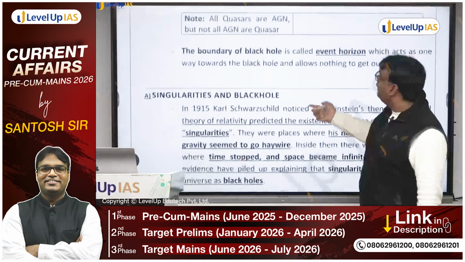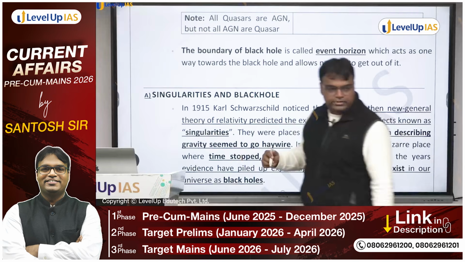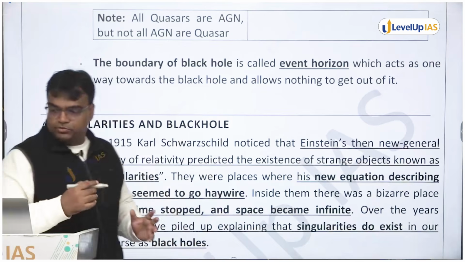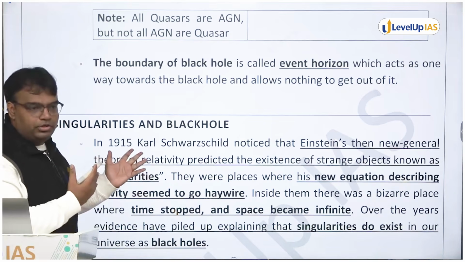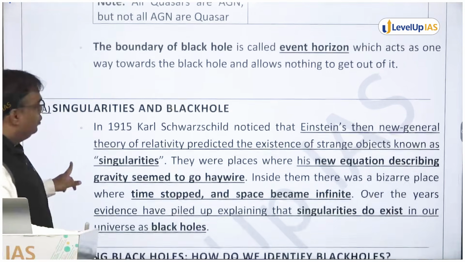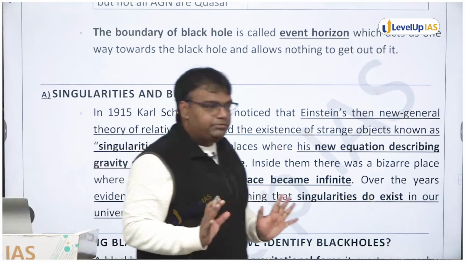The boundary of black hole is called event horizon. ये मैंने आपको बता ही दिया. Event horizon is the place. उसके बाद what happens? What comes into play? No light is coming out. That system comes into play. Okay. यहां तक चीजें समझ में आई है.